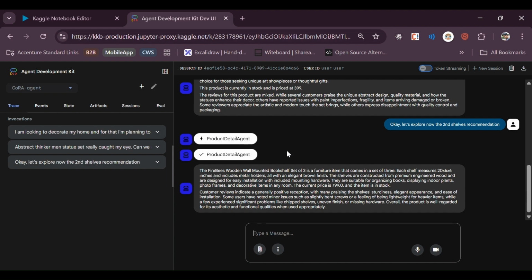So it holds the previous conversation, and that's why it immediately found out which shelf we were talking about. The Fabi wooden wall-mounted bookshelf set of three is a furniture item that comes in a set of three. These shelves measure 20x6x6 inches and include metal holders and everything. The current price is $799, and the customer review indicates a generally positive reception.